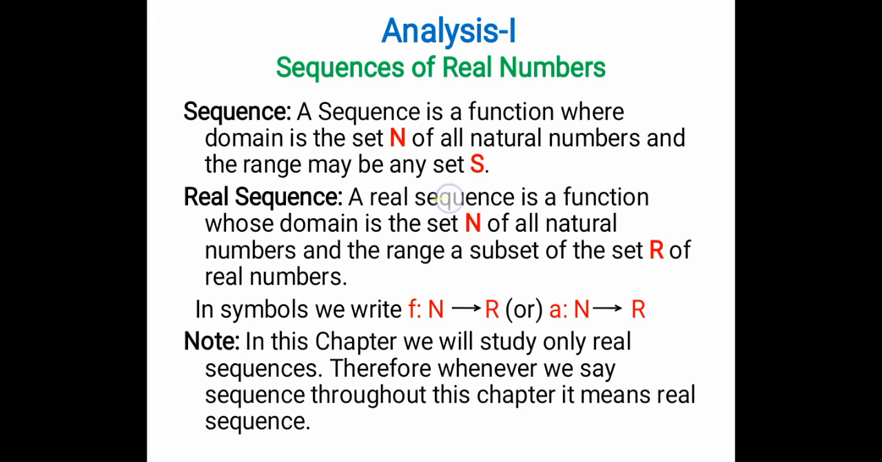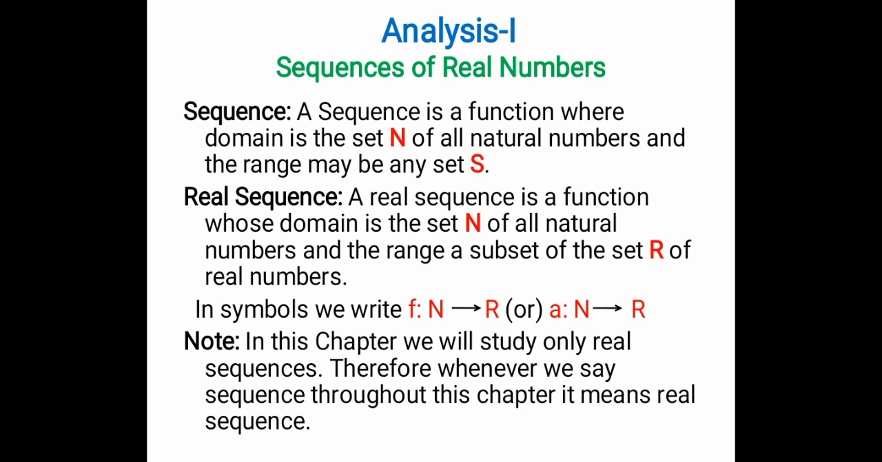See, a real sequence is a function whose domain is the set N, that is your natural numbers, and range is a subset of your set R, that is your real numbers. So generally if you say sequence, your domain will be your natural numbers and your range can be any set S. Any set, yes, okay. But when you talk about real sequence, your domain should be your natural numbers and codomain or range must be a subset of real numbers.